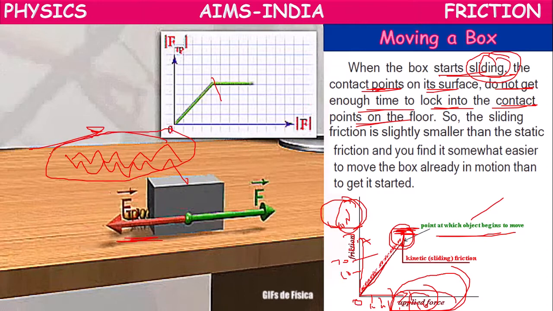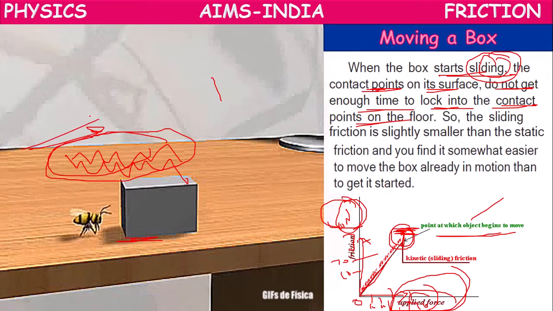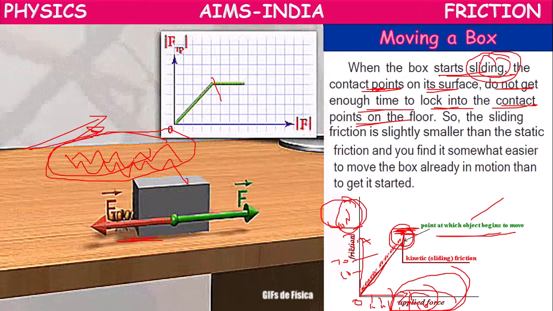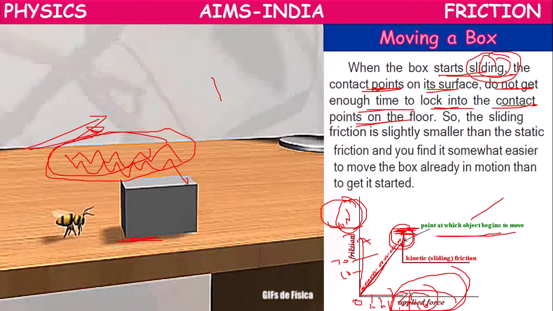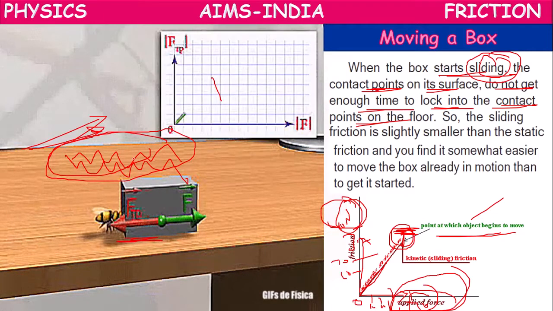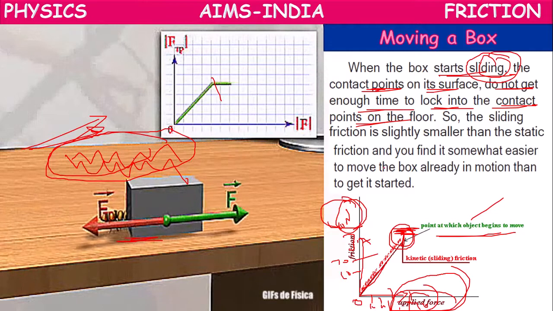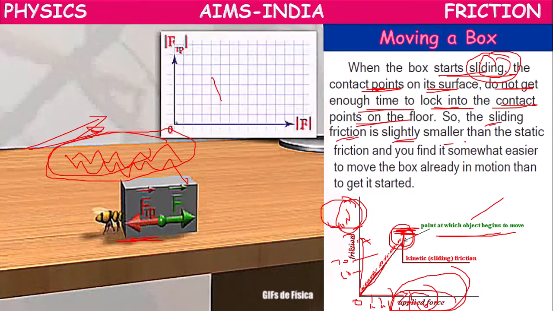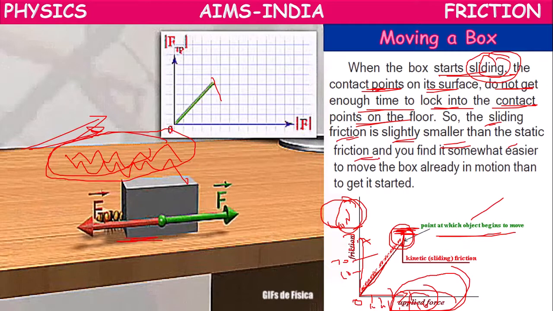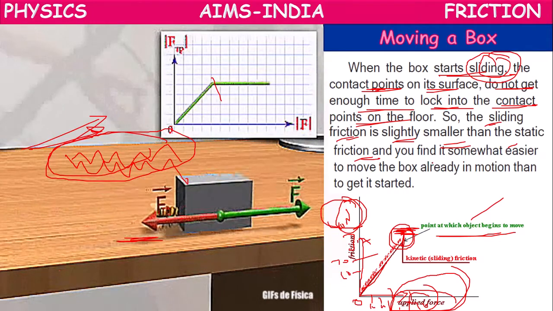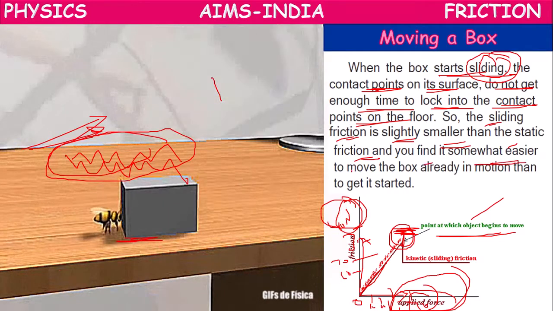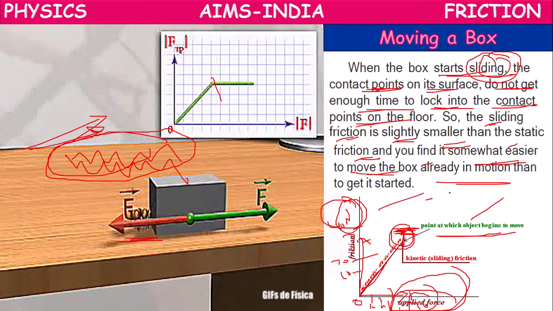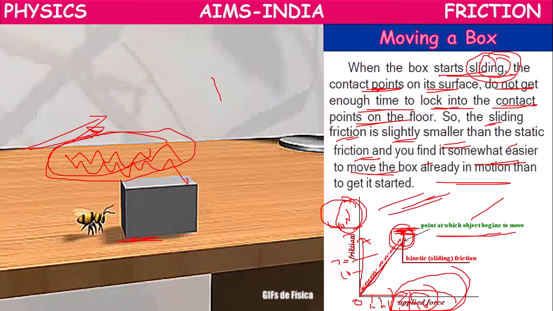Because of less interlocking, there is less friction, so less applied force is needed. So sliding friction is slightly smaller than static friction. It is somewhat easier to move a box which is already in motion compared to moving it from rest.